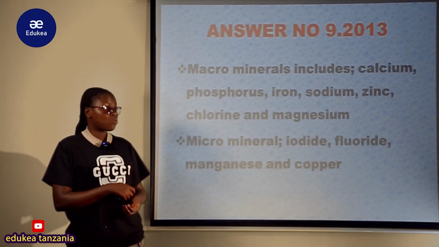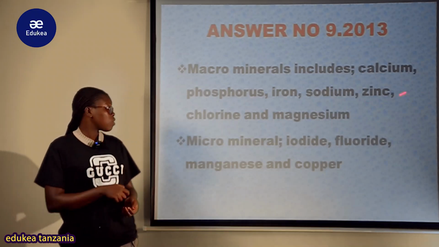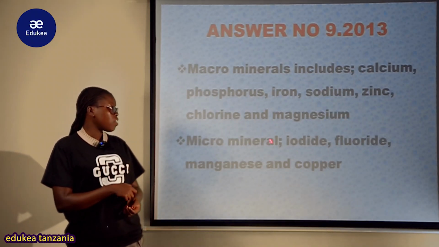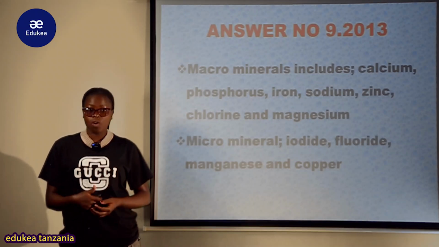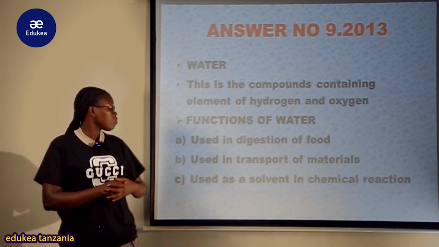Kuna this sodium, kwa mfano tunapata katika chumvi. Vile kuna zinc pamoja na chlorine. So the microminerals example kuna iodide, fluoride, manganese pamoja na copper. Ni muhimu lakini zinahitajika kwa kiasi kidogo.